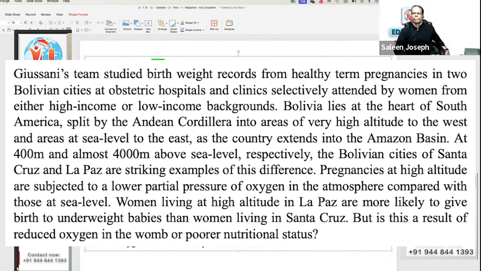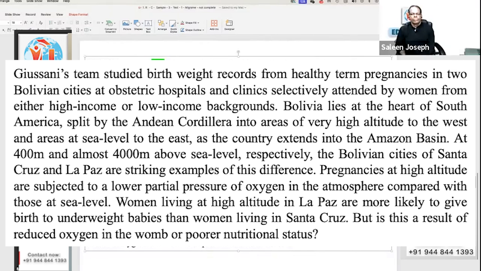Bolivia lies at the heart of South America, split by the Andean Cordillera into areas of high altitude to the west and areas at sea level to the east. The country extends into the Amazon basin at 400 meters and almost 4,000 meters above sea level, respectively. The Bolivian cities of Santa Cruz and La Paz are striking examples of this difference.